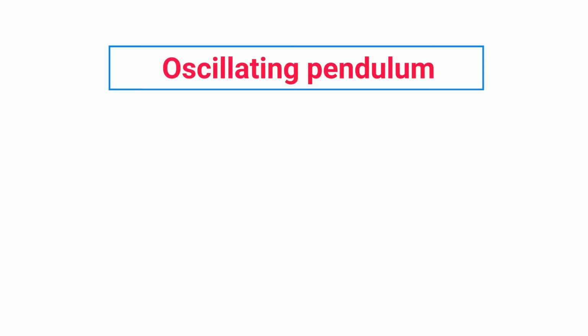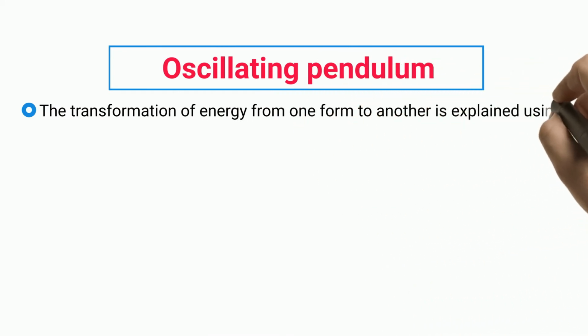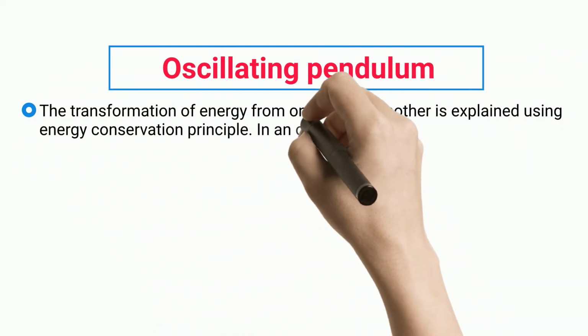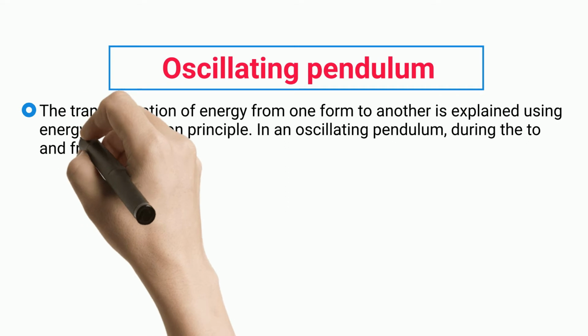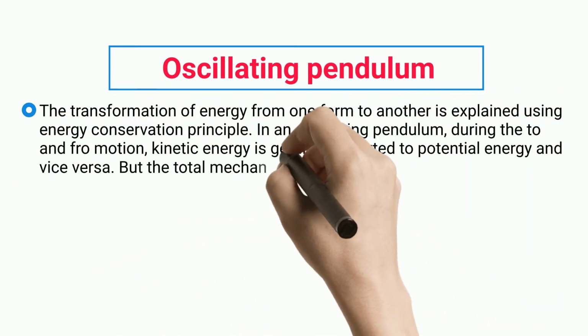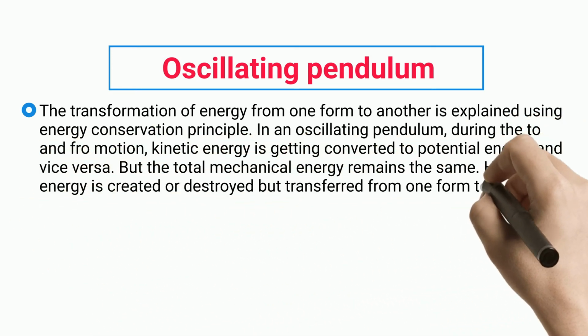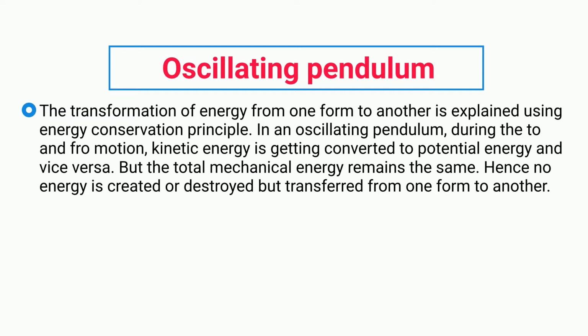Oscillating pendulum. The transformation of energy from one form to another is explained using the energy conservation principle. In an oscillating pendulum, during the to and fro motion, kinetic energy is getting converted to potential energy and vice versa. But the total mechanical energy remains the same. Hence no energy is created or destroyed but transferred from one form to another.